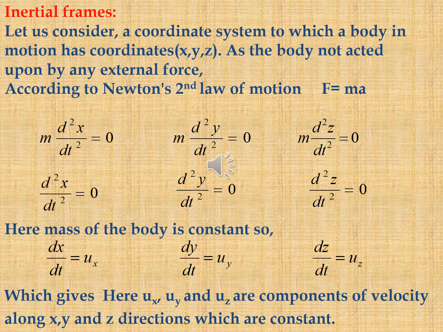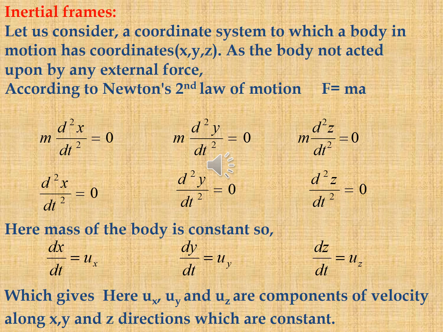In inertial frames, let us consider a coordinate system in which a body in motion has coordinates x, y, z, and the body is not acted upon by an external force. According to Newton's second law of motion, F is equal to ma. So this can be written like this: m d square x by dt square is equal to 0.